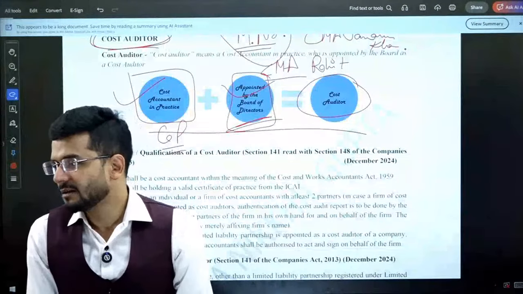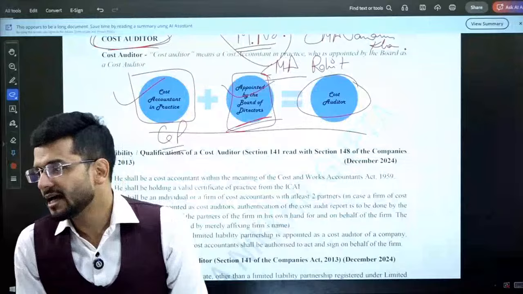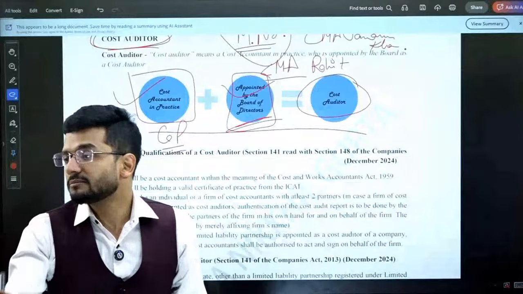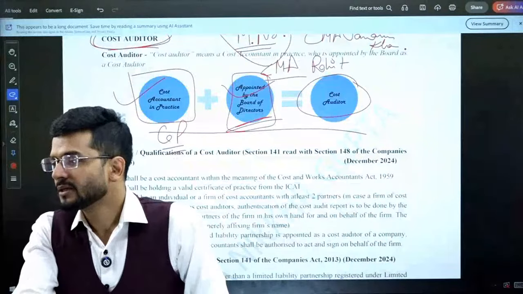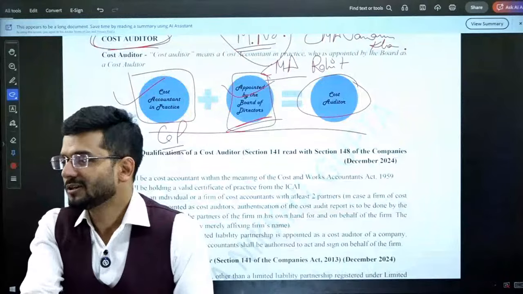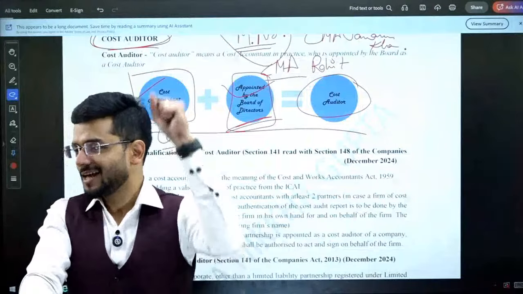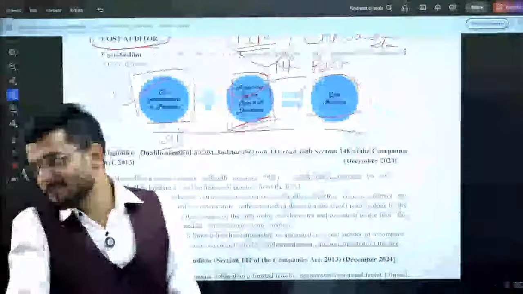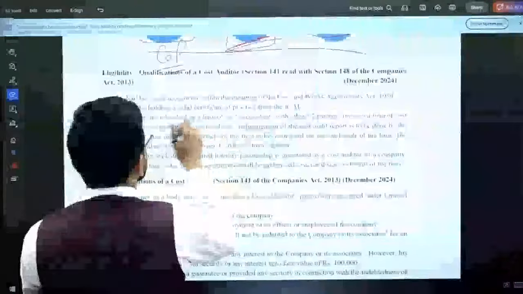Appointed by the board of directors of the company, applicable for cost audit. Yes. Appointed as cost auditor by the board of directors. Correct. COP is required. Yes. Correct. CMA Rohit after a few months. Yes. Elected by the board of directors. Perfect. Elected by the board of directors.